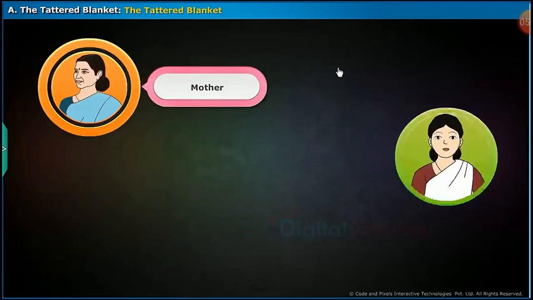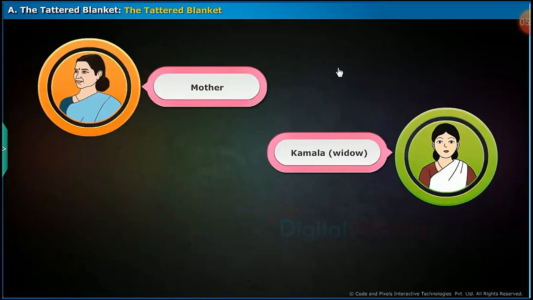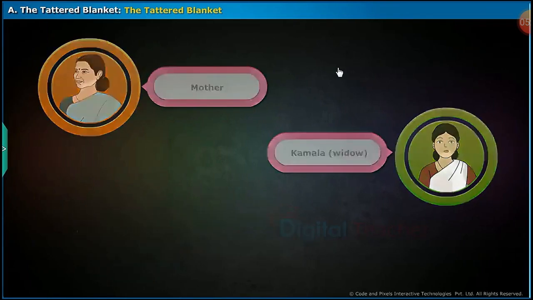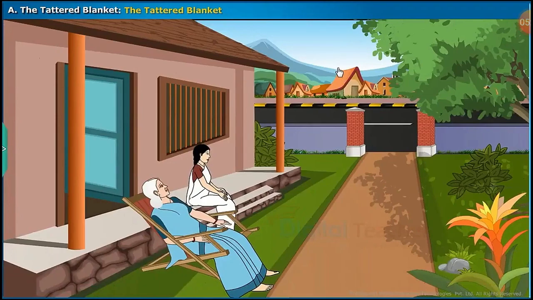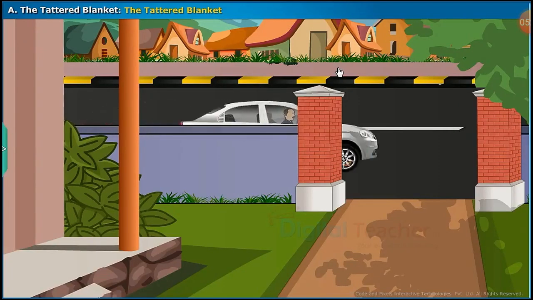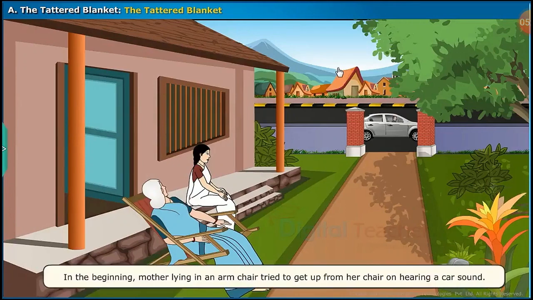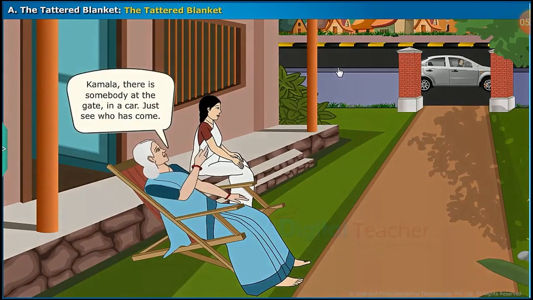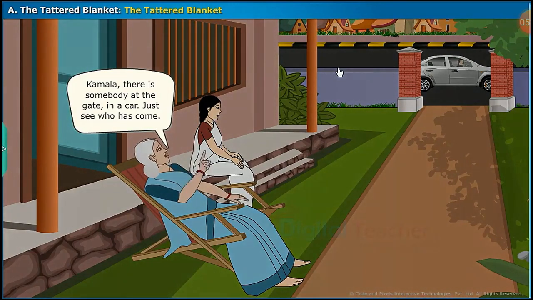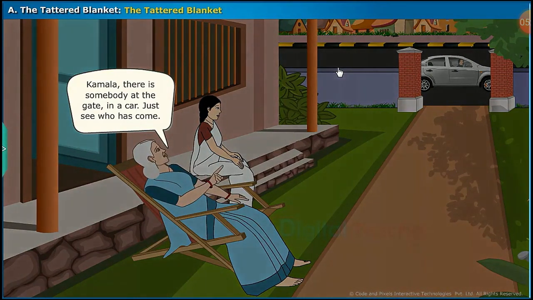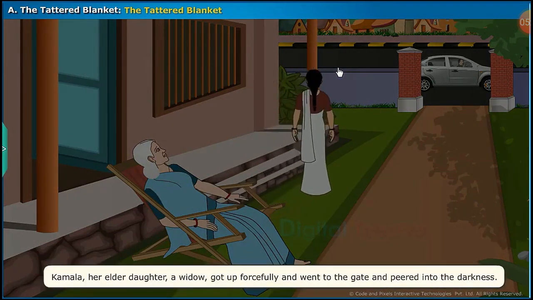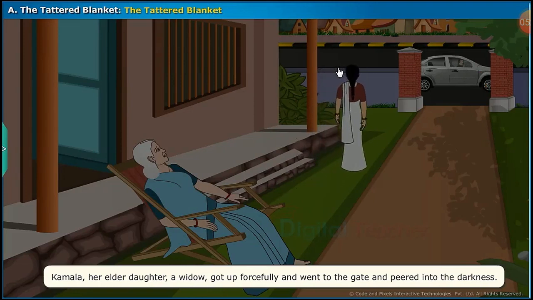An old woman, Kamala, a widow and daughter of the old woman, Gopi, son of the old woman. In the beginning, mother lying in an armchair tried to get up from her chair on hearing a car sound. Kamla, there is somebody at the gate in a car. Just see who has come. Kamala, her elder daughter, a widow, got up forcefully and went to the gate and peered into the darkness.